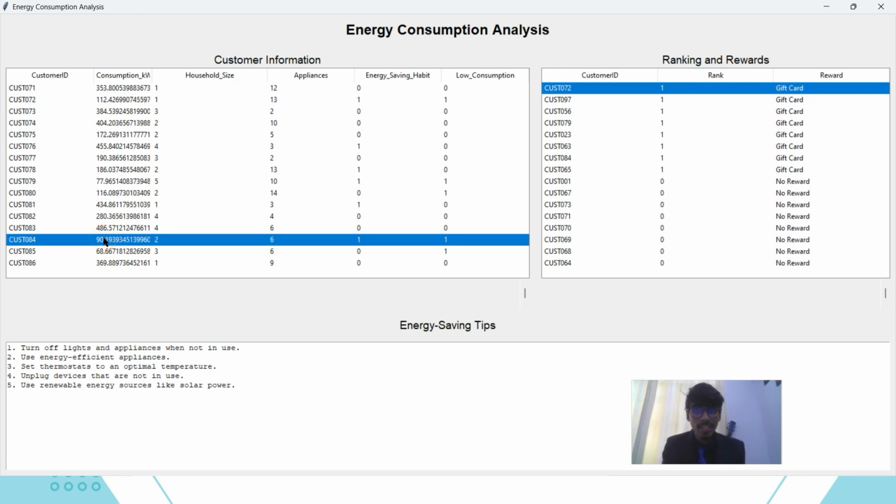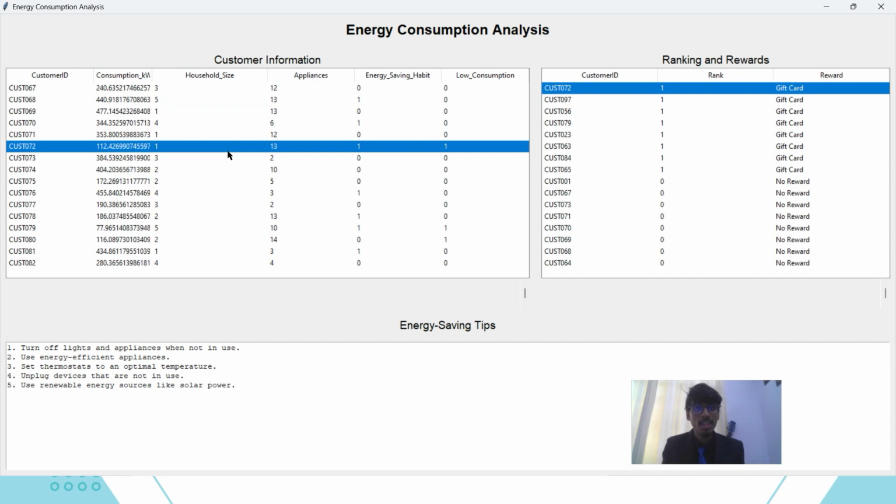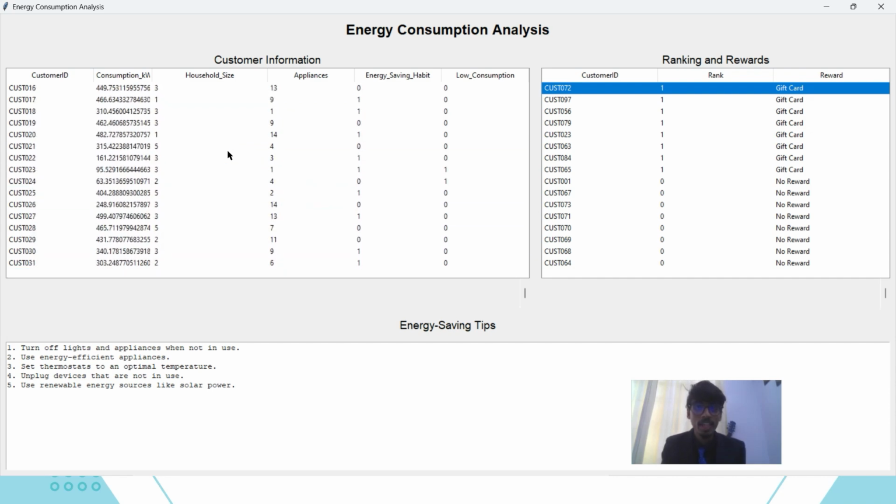So see, if you look at customer 84, this person is just using 90 kilowatt hour, but this person is not ranked on the top, because this person might be having only 6 appliances and still using 90 kilowatt hour, but this person is having 13 appliances. Know the difference between 6 and 13, and still it is using 112 kilowatt hour. That will be ranked good. So here our ML model is working very fine.